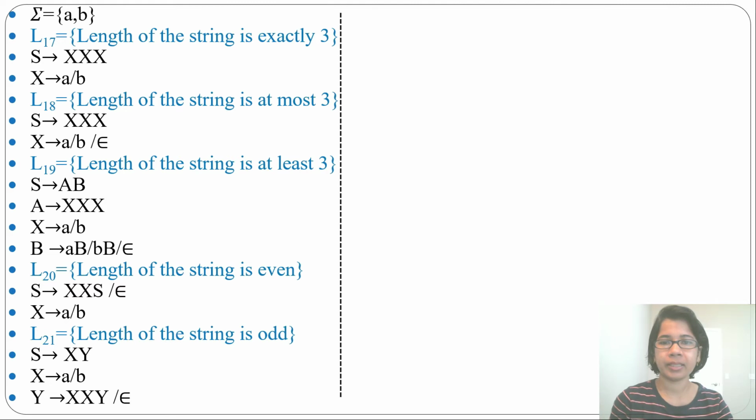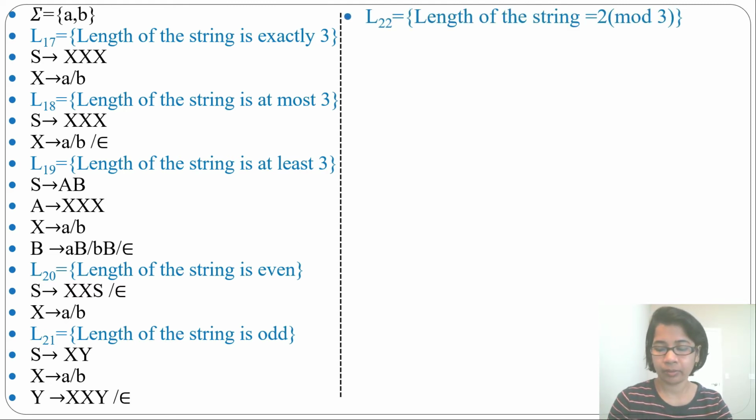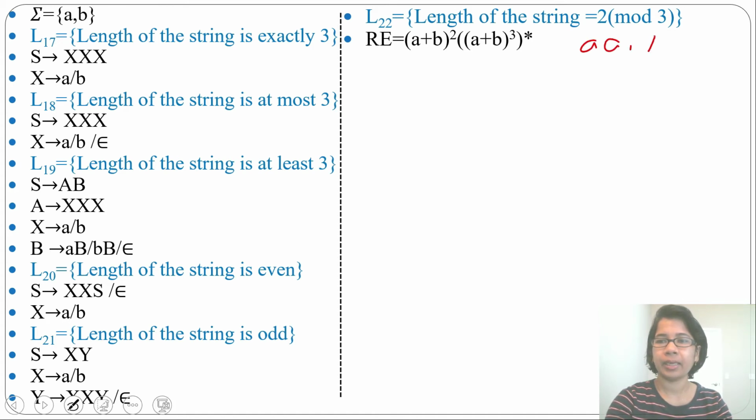Let's discuss the next grammar. The length of the string is 2 mod 3. What will be the regular expression for this? The regular expression will be this: (a+b)², then ((a+b)³)*, the whole Kleene closure. Which strings will it generate? It will generate length 2 strings like aa, ab, ba.